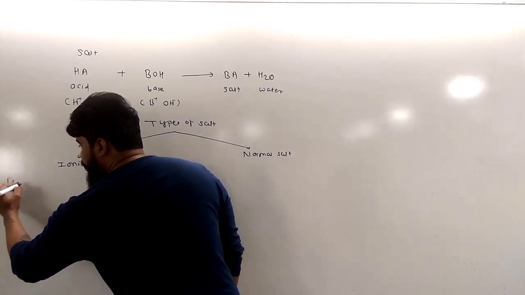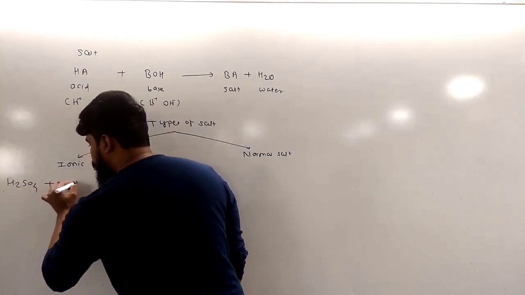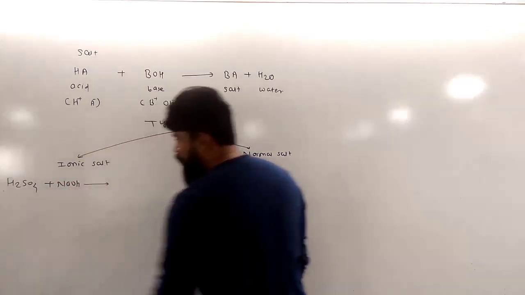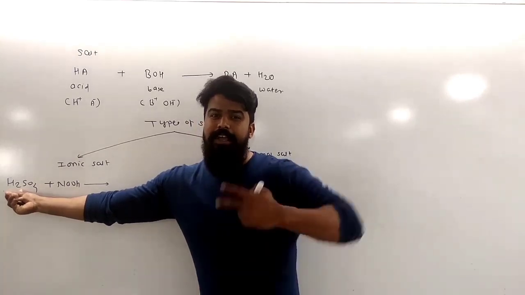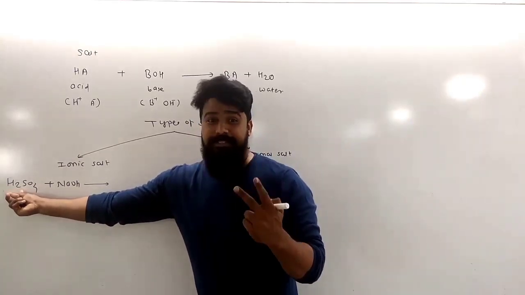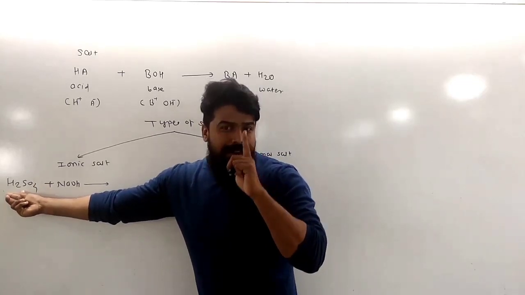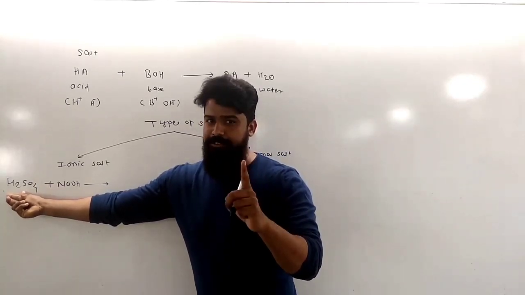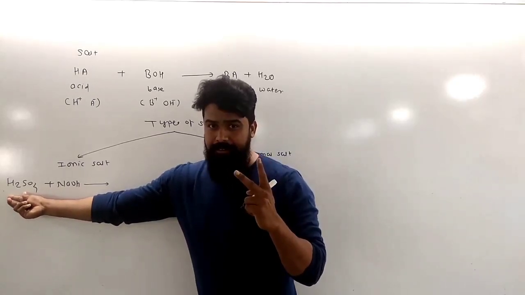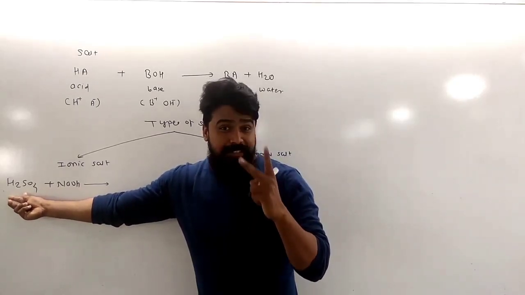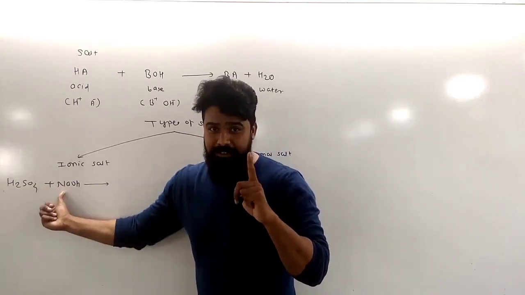In the reaction between H2SO4 and NaOH, H2SO4 is a dibasic acid. It means that H2SO4 can generate 2 H plus ions. But out of the 2 H plus ions, only one H plus ion takes part in the neutralization. Listen again, H2SO4 can generate 2 H plus ions, but out of these, only one H plus ion is taking part in the neutralization.